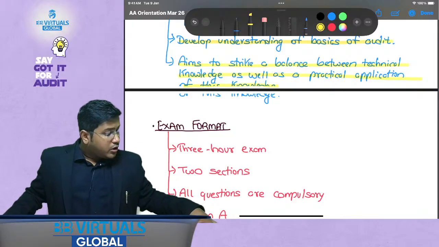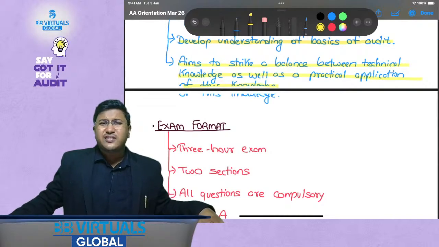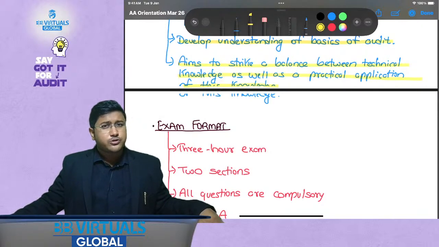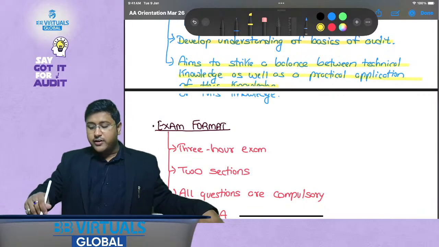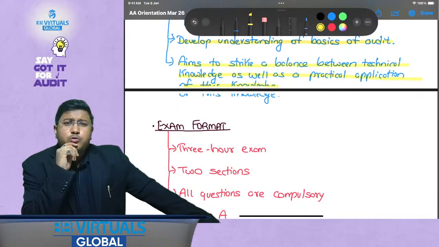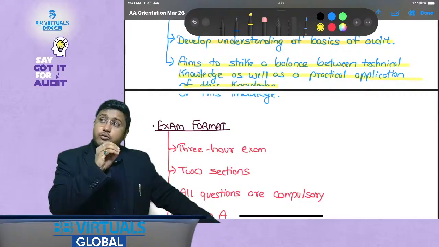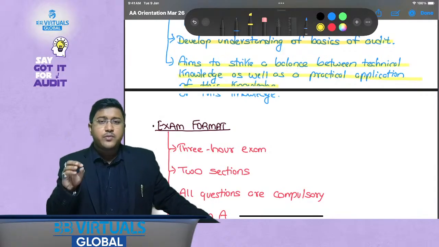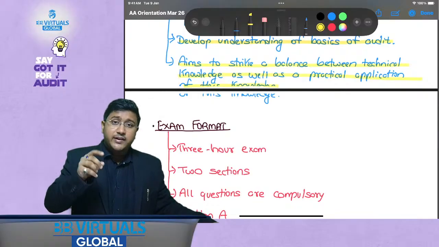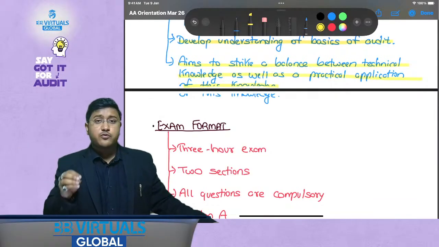Now my friends, a lot of you ask me this question: is AA a very difficult paper? Should we try to skip it? Should we try to claim exemption for it? So my dear friends, I would tell you honestly. Whenever we discuss any subject, we should understand what its real application in the real world is. Audit and Assurance is that one subject where you will find that in the real world also everything is followed by the book.